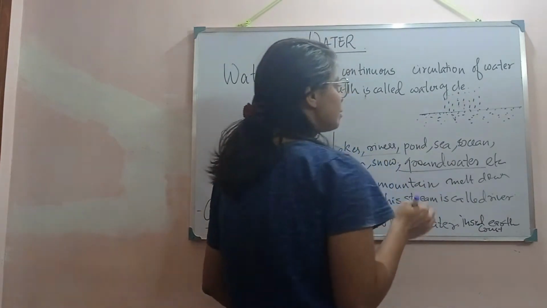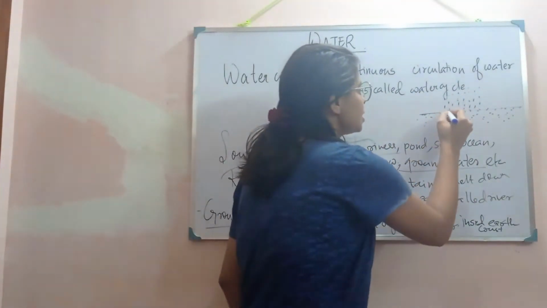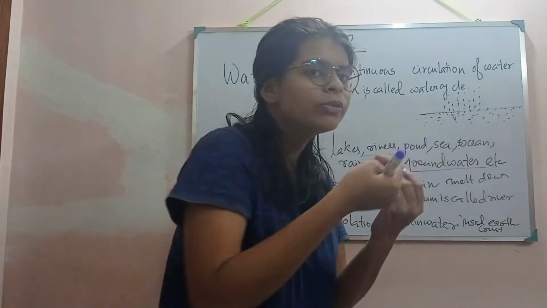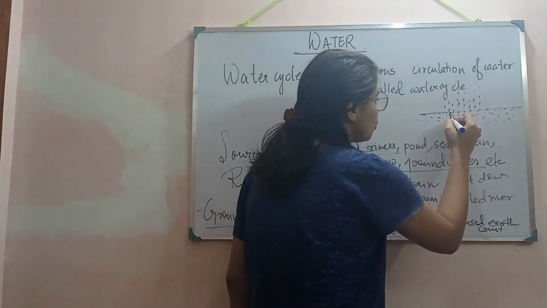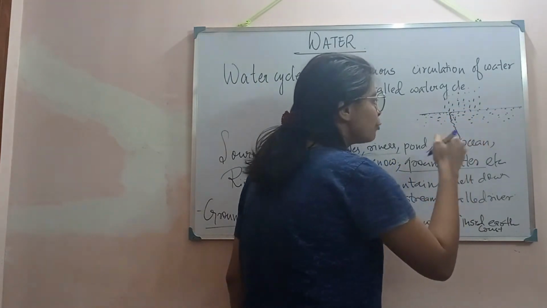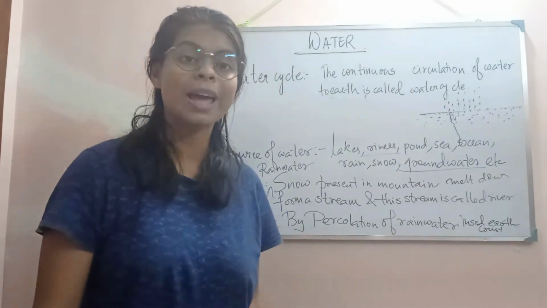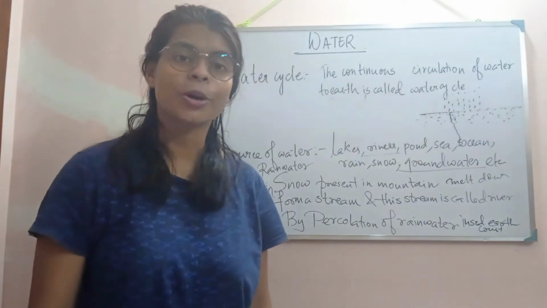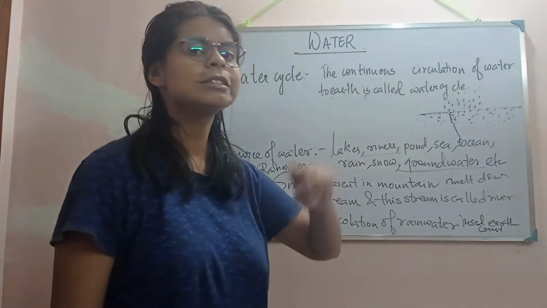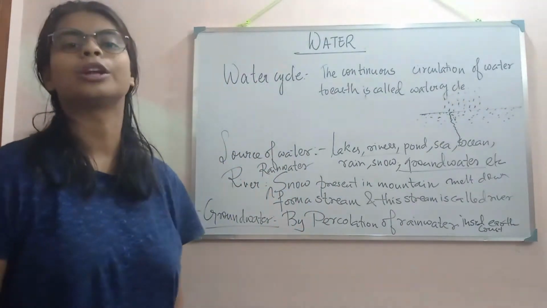So when the rainwater is falling on this ground, what will happen? The ground will absorb the water through these holes, and then this water will flow inside the ground and reach the groundwater level, where all the water is present. This is percolation of rainwater.